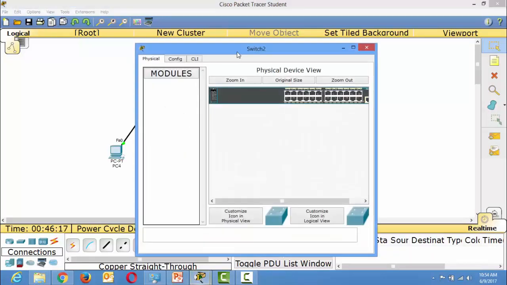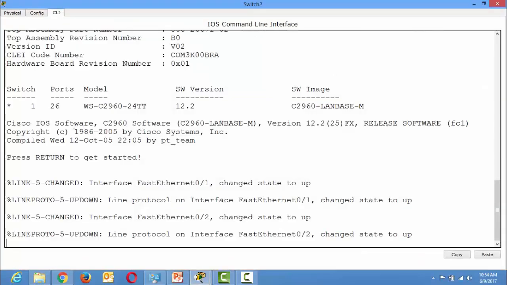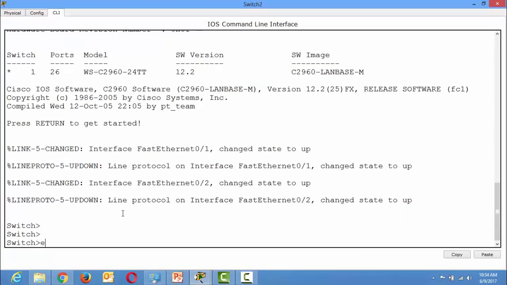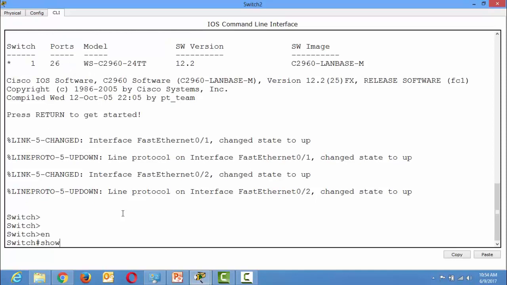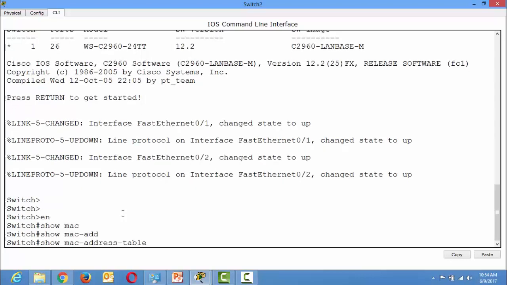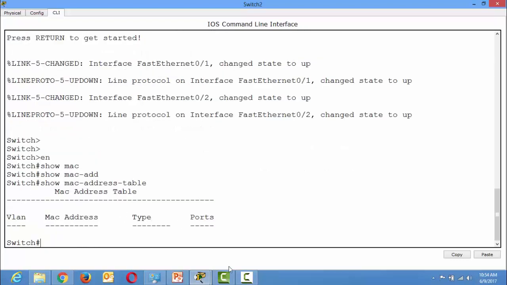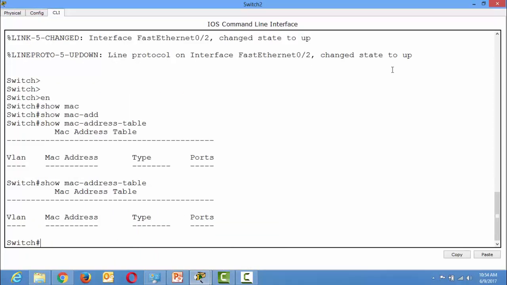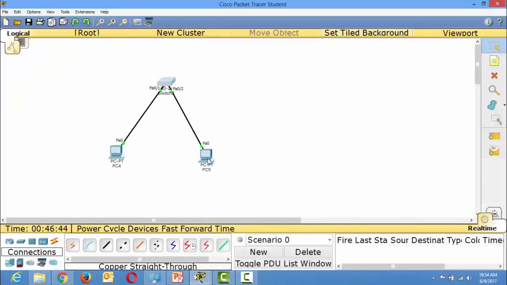In my previous videos I have shown you that every switch maintains some database. Just wait, it will take some time to update. Let's ping once more.